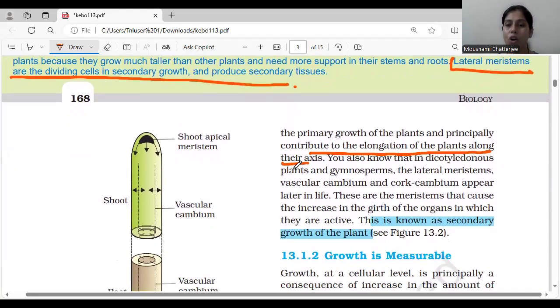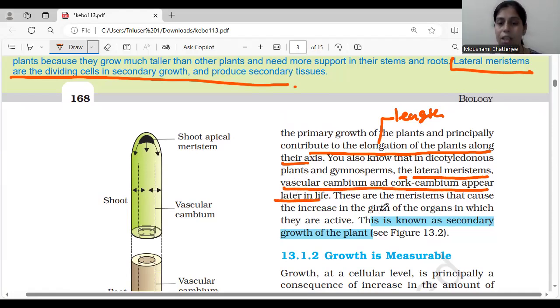Okay, so the primary growth of the plant principally contributes to elongation. That means elongation is responsible for the lengthwise growth of the plant. And we have also known that in dicotyledonous plants and gymnosperms, the lateral vascular cambium and the cork cambium appear later in life. They will not appear initially, but they are going to occur at a later stage of their life. So these are the meristems that cause increase in girth, that is, increase in thickness of the organ in which they are active, and we can call them the secondary growth of the plant.